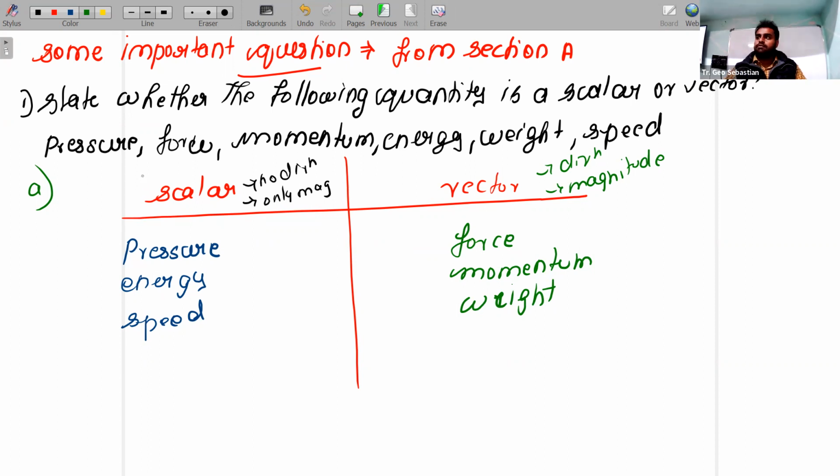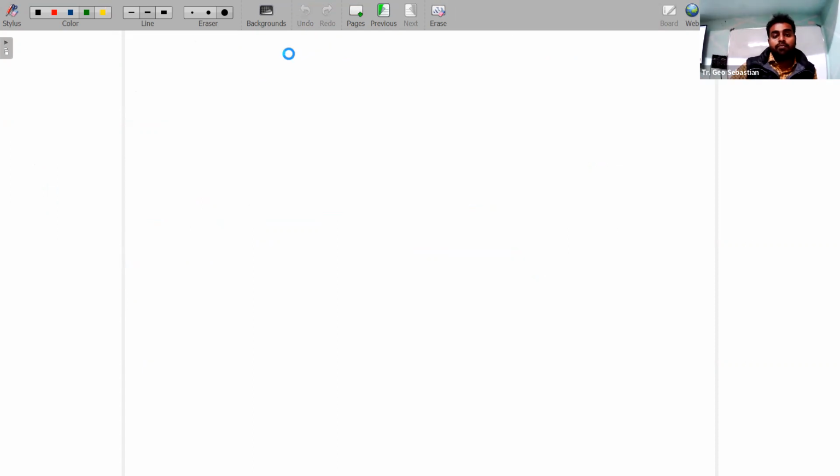Now they'll ask another question. When a body is at rest, we know the definition of rest, right? I told you to study the difference between rest and motion. That is the answer for that only. What do you mean by motion of a body in one dimension? When a body moves in a straight line path, then I can say that particular body is moving in one dimension motion. Understood? Yes.